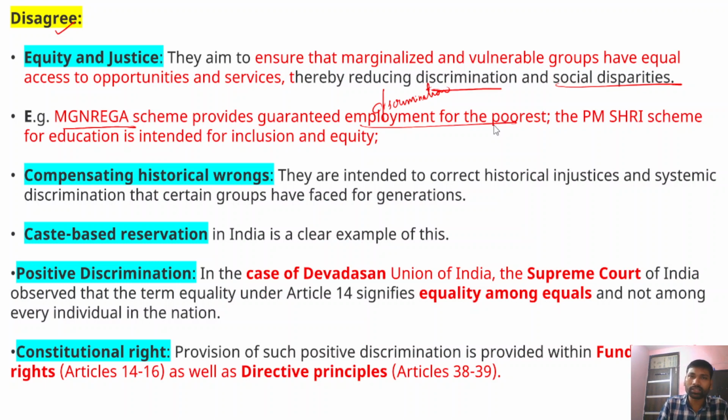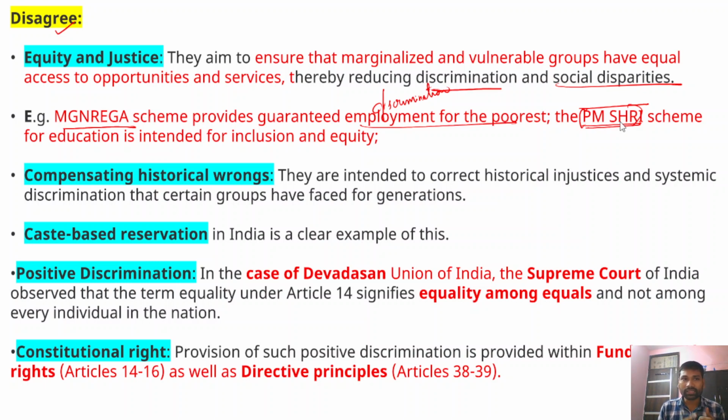Apart from that, there is also another scheme called the Pradhan Mantri Shri Scheme. This scheme is primarily aimed at providing quality education, right? So through quality education, inclusion and equity are possible.